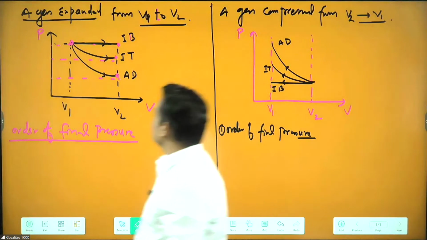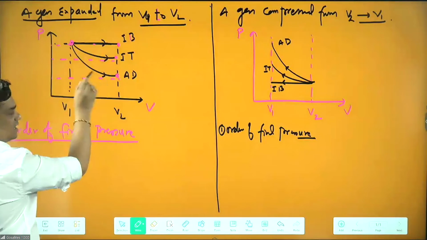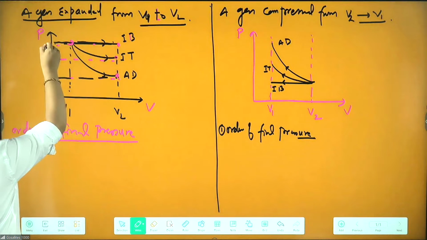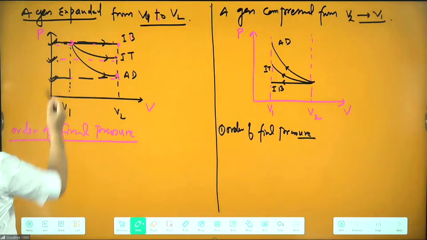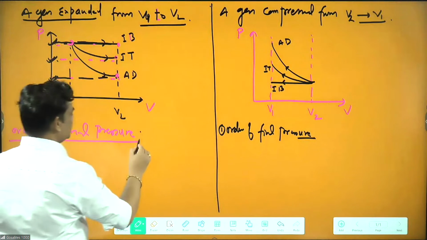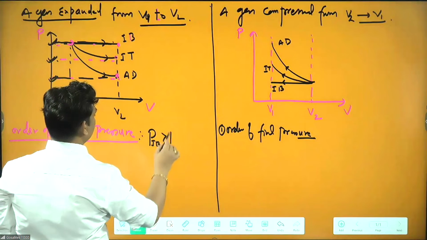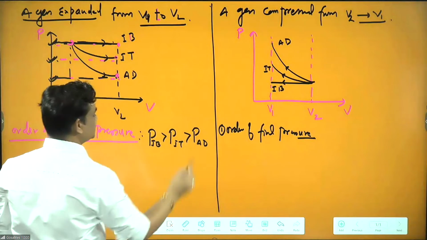So adiabatic is the least in terms of pressure. In the graph it is visible that this is the least, and isobaric is the max. This is P_IB, corresponding pressure of isothermal, corresponding pressure of adiabatic. So we can write P_IB, then P_IT, and then P_AD.